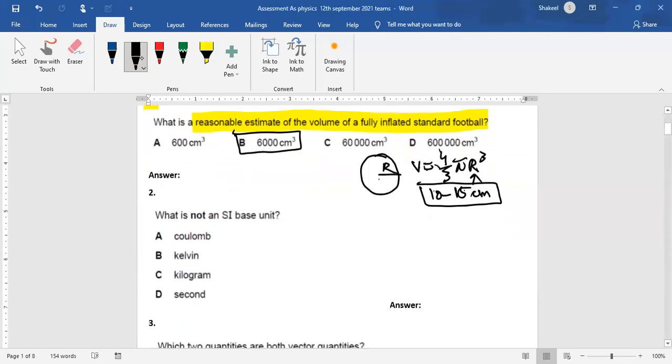Now let's look at the second question: what is not an SI base unit? We know that kelvin is the unit of temperature, kilogram is the unit of mass, and second is the unit of time. But coulomb, the unit of charge, is not an SI base unit.